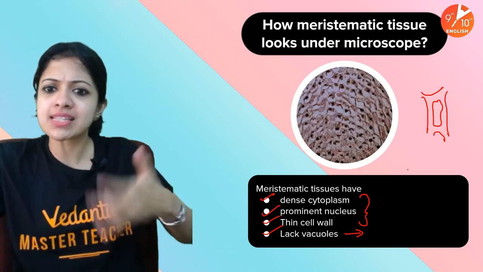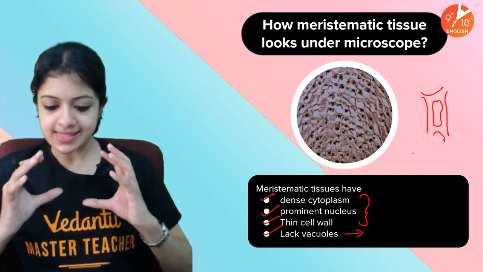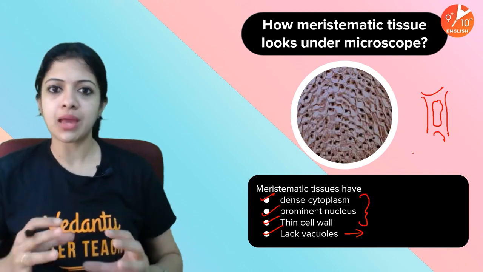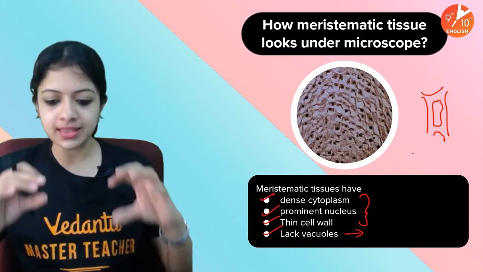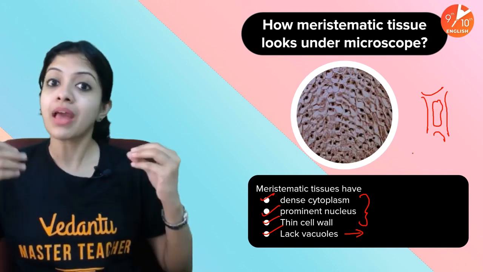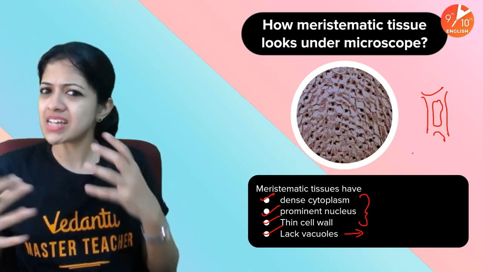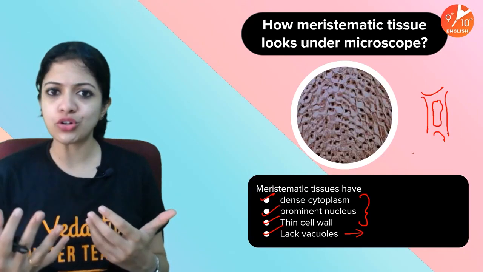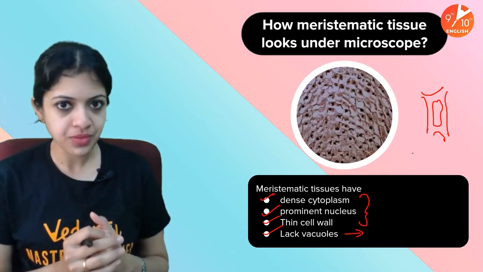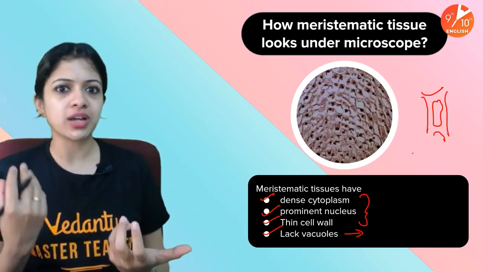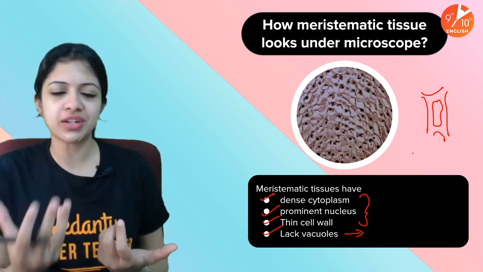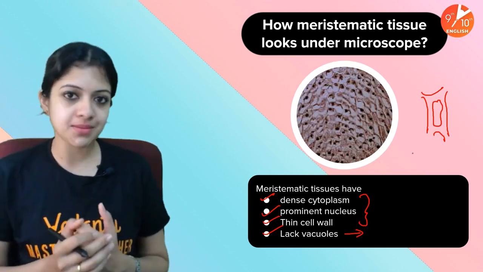Whereas in the case of actively dividing cells, the cell gets formed, within some time it divides, and then the daughter cells are formed, within some time they divide as well, and so on. So a vacuole doesn't really have much of a role in a meristematic tissue, because there is not too much storage for a vacuole to do.